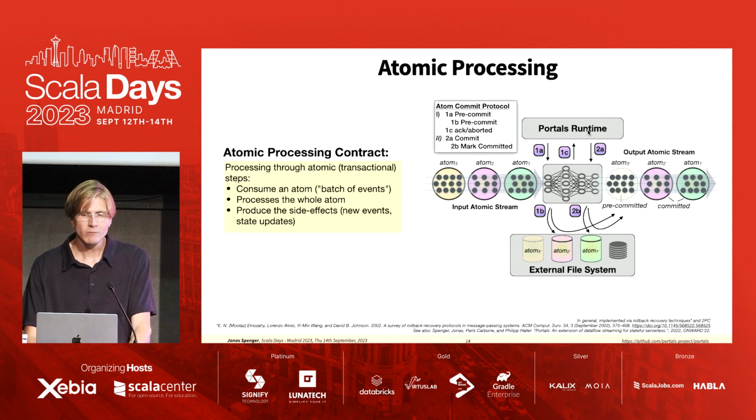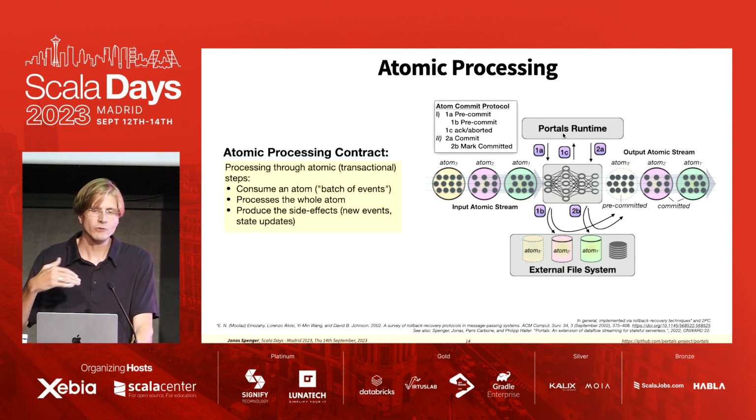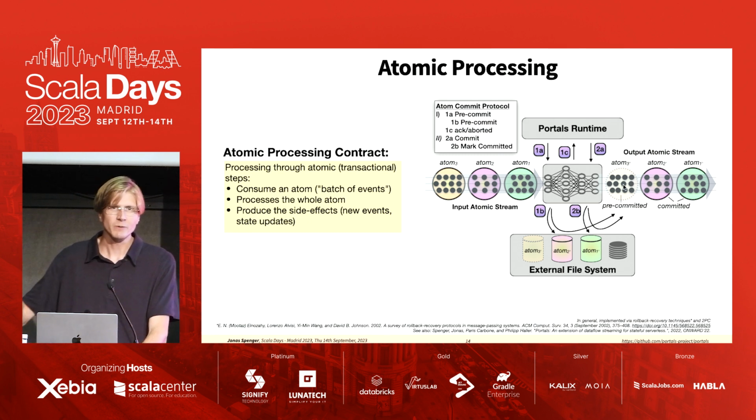The coordinator will then issue a pre-commit, which forces all of the tasks within the workflow to start pre-committing once they have finished processing the atom. And pre-committing here means to both pre-commit all the state changes to the external file system and also pre-commit the newly formed atom to the output atomic stream.